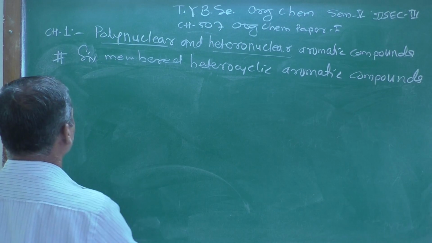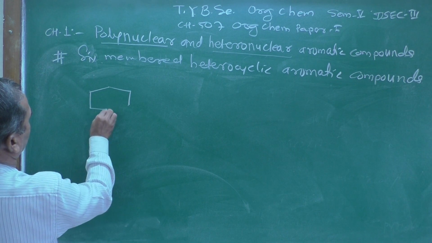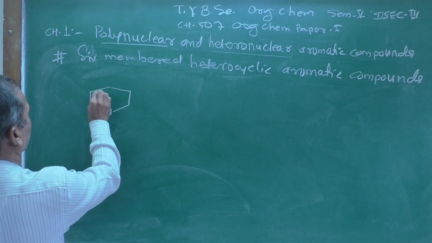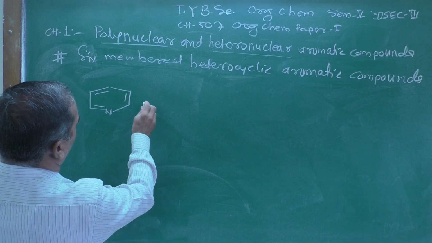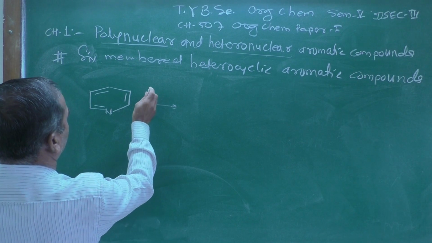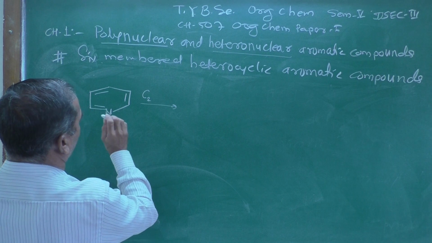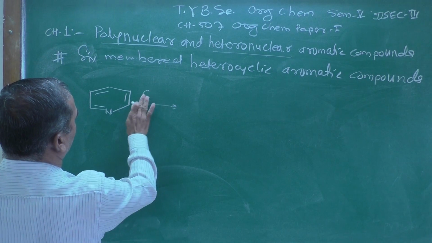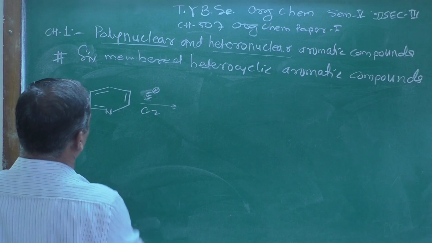Let me draw some structures here and find out. Here we are going to show attack at the C2 position, the electrophile attacking at the C2 position.